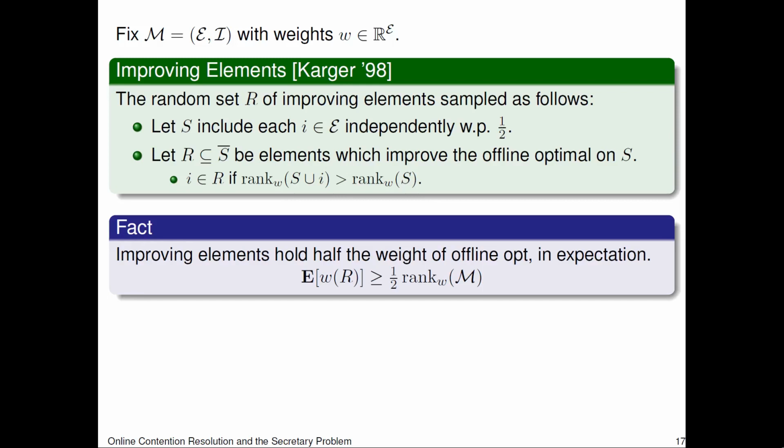In other words, an element I is in R if I improves the weighted rank of S. A fact that's pretty easy to see is that improving elements hold half the weight of the offline optimum in expectation. And this is because each element in the optimum is improving with probability 1/2.